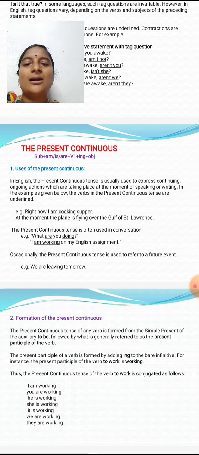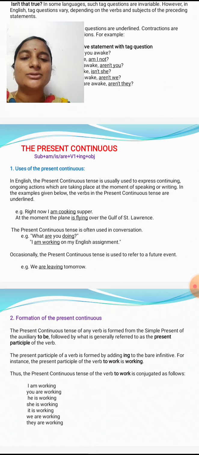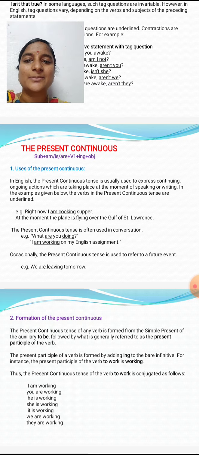To express an action which begins and continues in the present. So the formula is subject plus am/is/are plus v1 plus ing plus object. This is the principle of the present continuous tense.